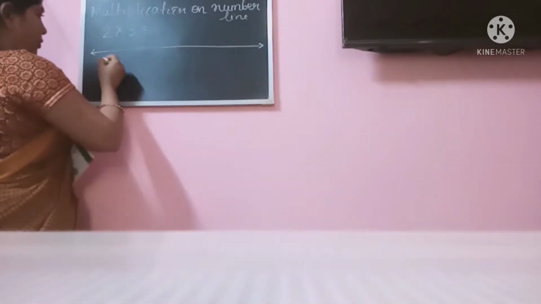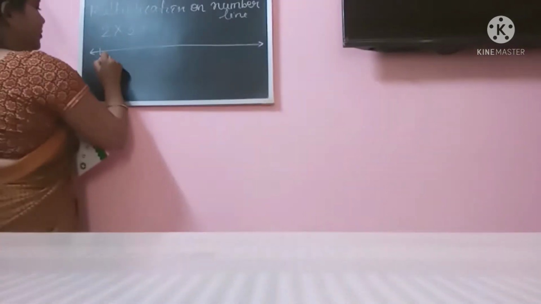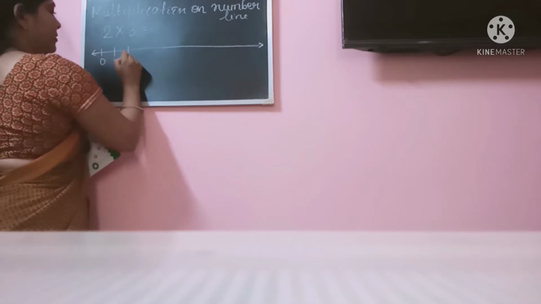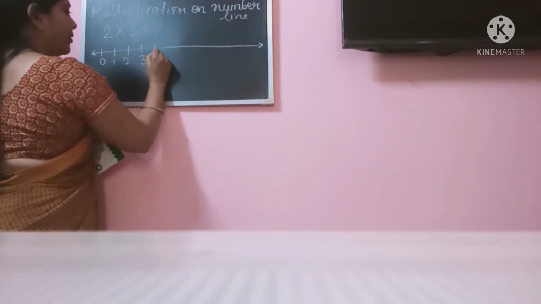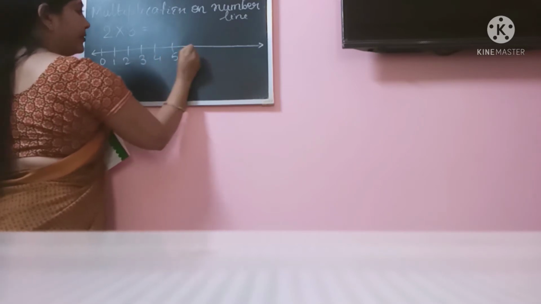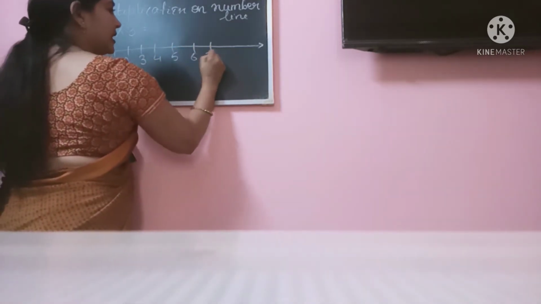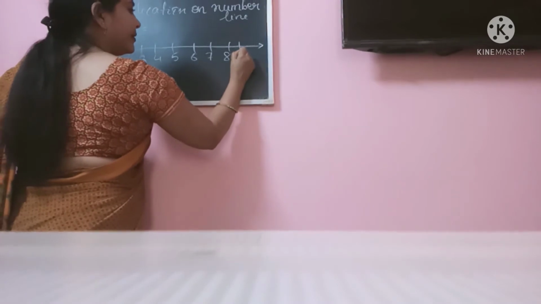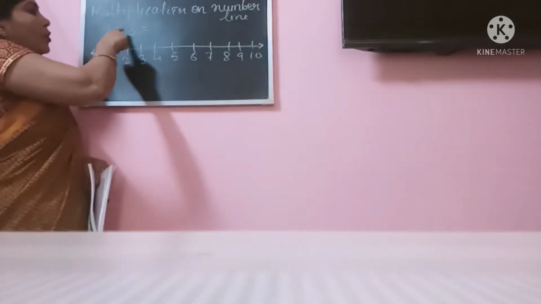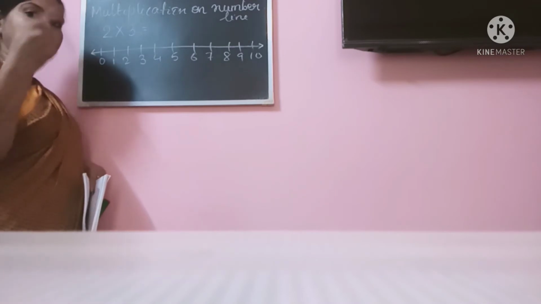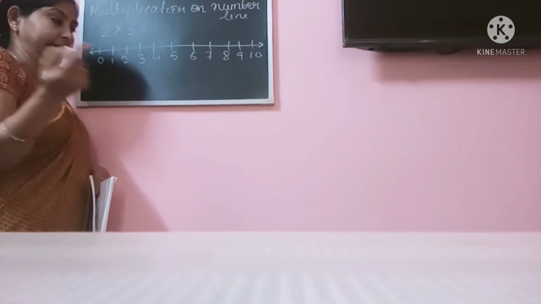You see, we'll start with 0, 1, 2, 3, 4, 5, 6, 7, 8, 9 and 10. Right? So 2 3s are. How many times are we jumping? 3 times. So we'll start from here, 0.